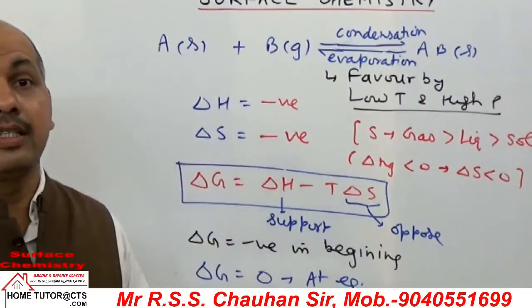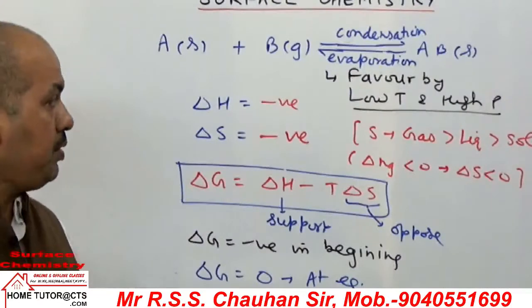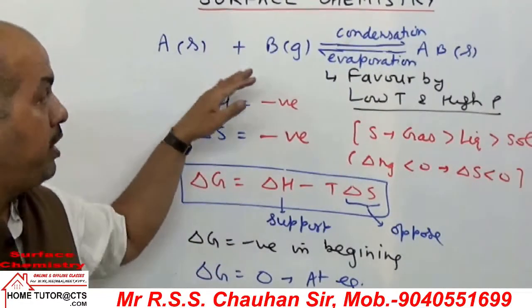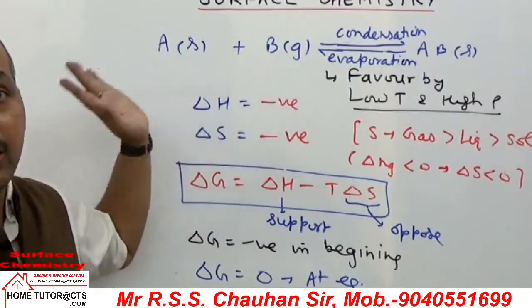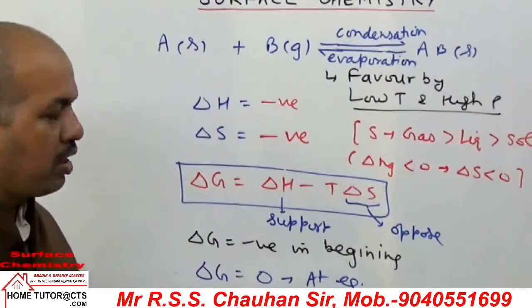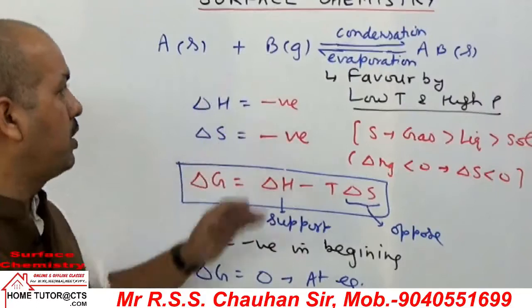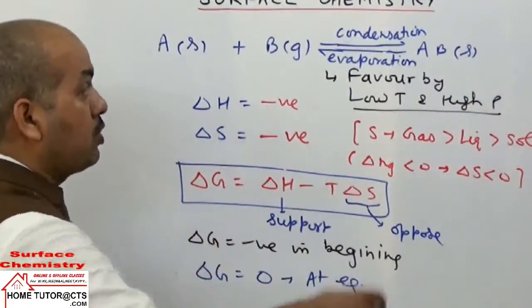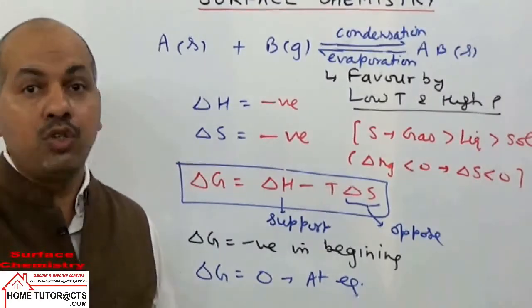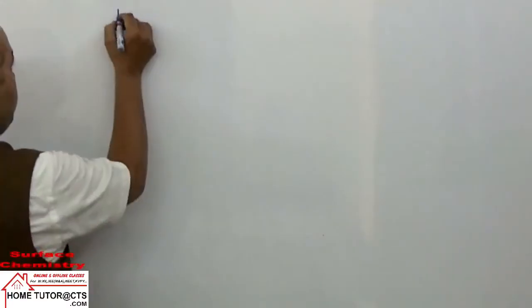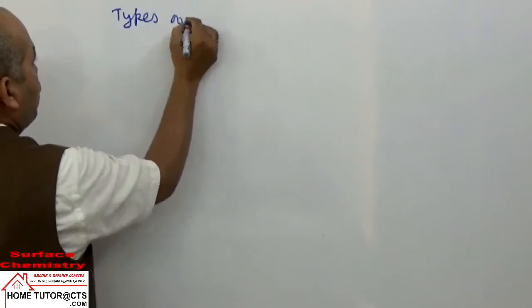Now next we can take the types of adsorption. The type of adsorption depends on the nature of attractive forces between the adsorbate and adsorbent. This will also cover different factors given to us. So let us first take the difference of the adsorption in two types. We will have two types of adsorption.